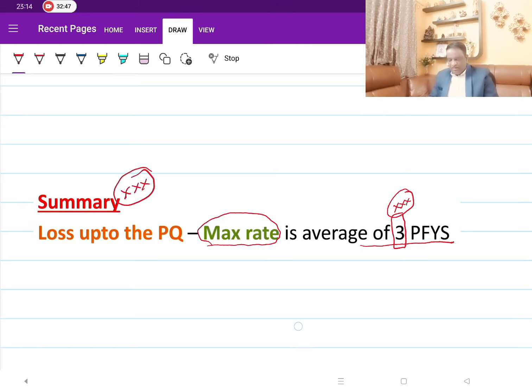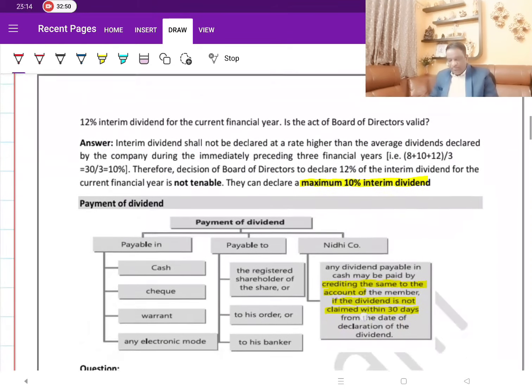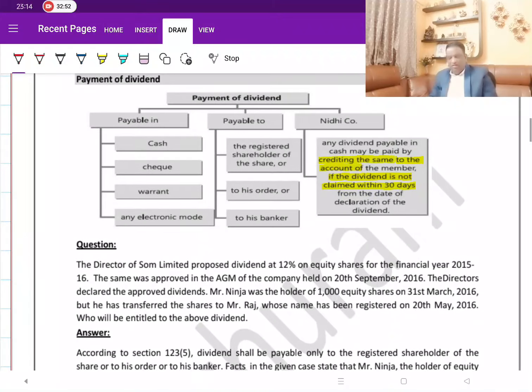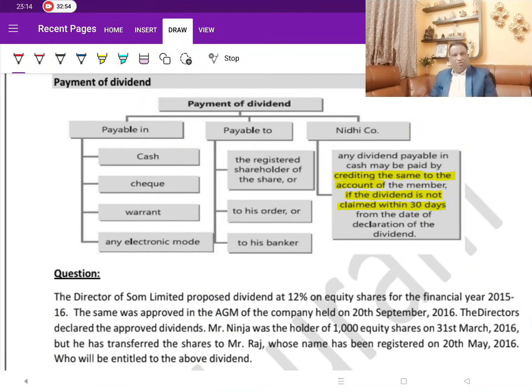Now, let's move on further. Then payment of dividend. Whom do I make the payment to? How do I make the payment? That is what we are trying to talk about. Dividend can be paid either in cash, through cheque, through dividend warrants, or through electronic mode, direct transfers, bank account transfers and all that. Indirectly what they are saying is, you can pay cash or bank or even warrants, but payment of dividend in kind is not permitted. That is what you need to note.